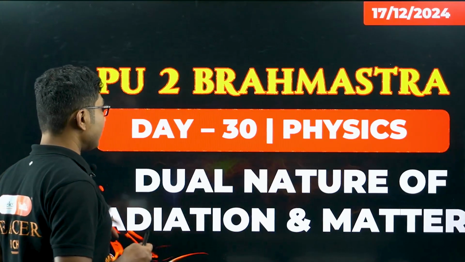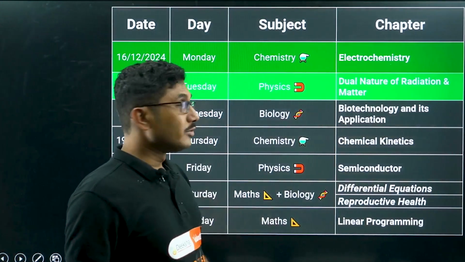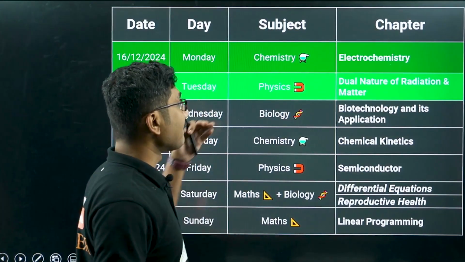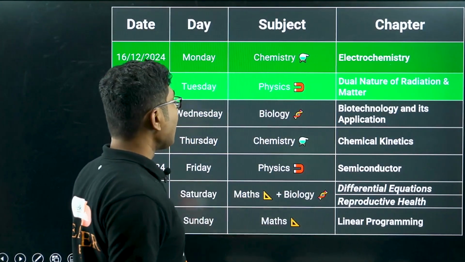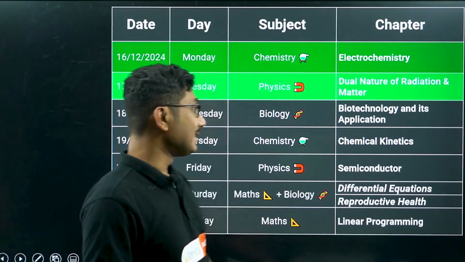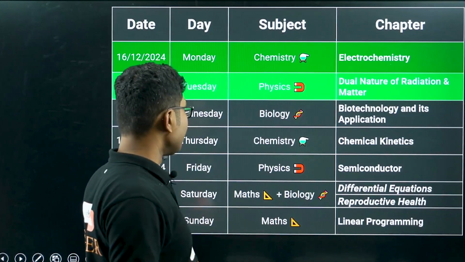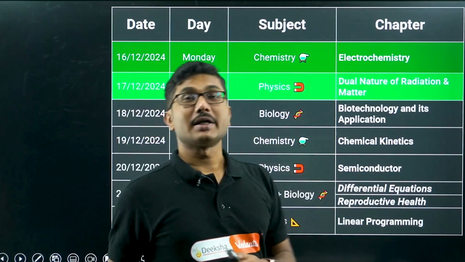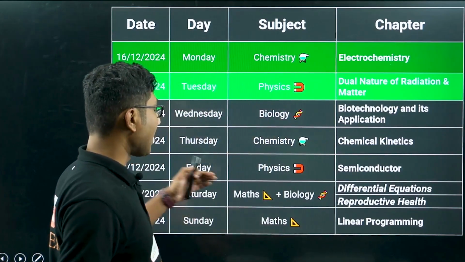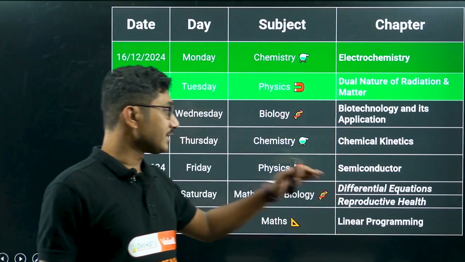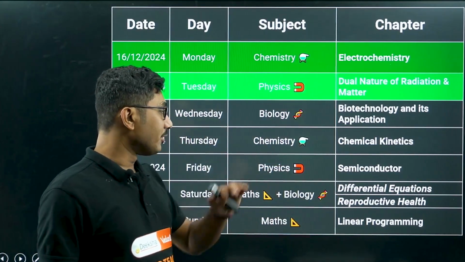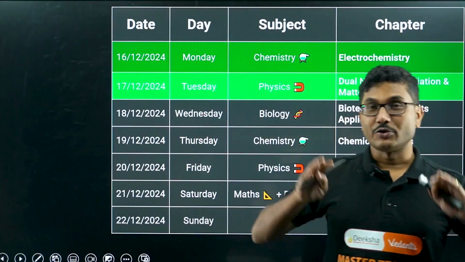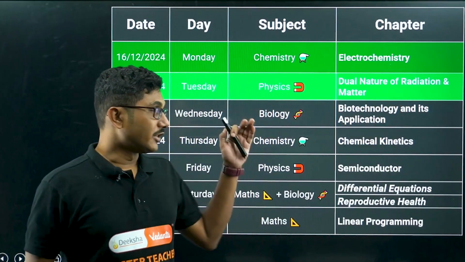So first let's look into the weekly schedule of this week. Monday chemistry, electrochemistry is already done. Today I am going to do dual nature of radiation and matter. Wednesday biology ma'am will be discussing biotechnology and its application. Thursday chemistry, chemical kinetics, and Friday I'll be back with semiconductor, another important chapter. Then maths and biology combined on Saturday, differential equations and reproductive health. Then Sunday will be purely maths, linear programming will be discussed. So the entire week's schedule is over here.